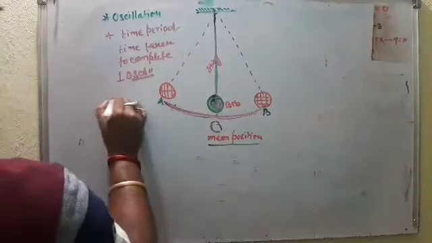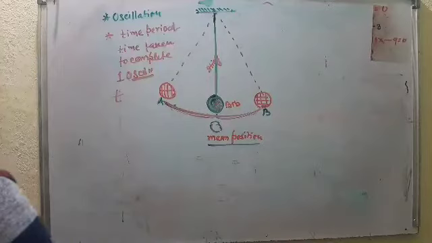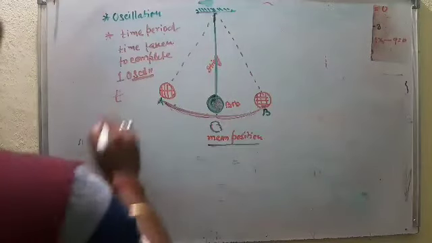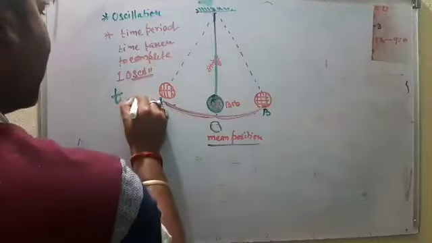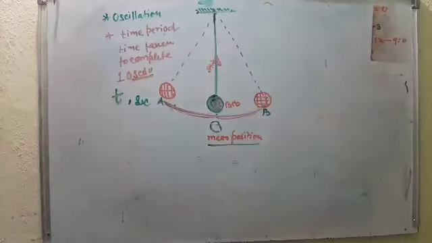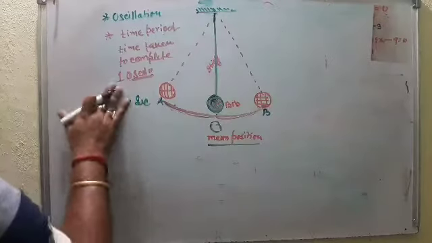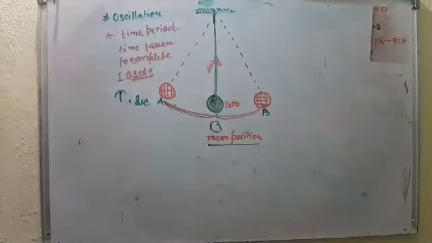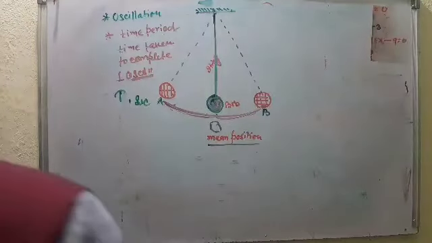It is denoted by T, and its SI unit is second. It is denoted by capital T, not small t. So two terms are clear: oscillation and time period.